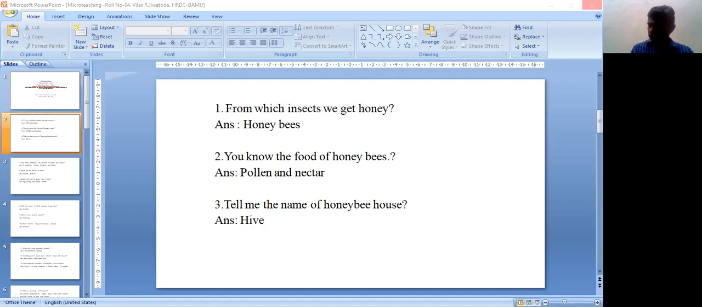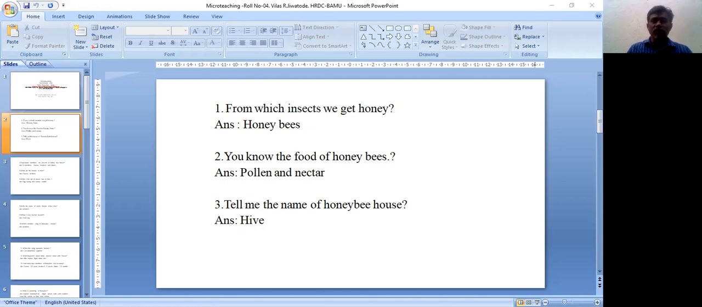Next question is, where is the sting apparatus located? We know worker bees sting the enemies. So this sting apparatus is located at the last abdominal segment.